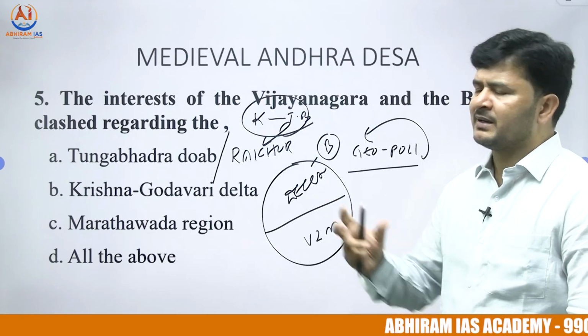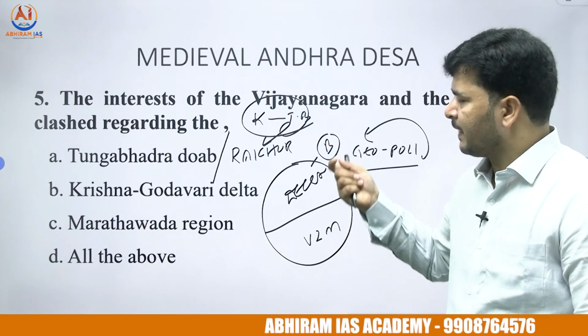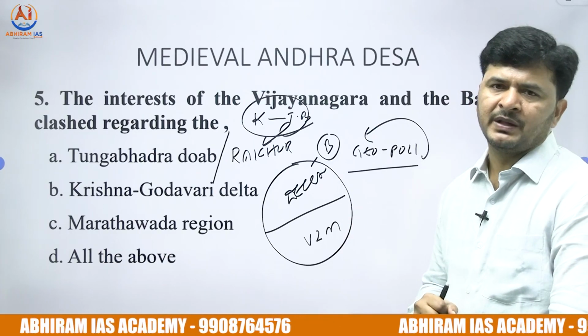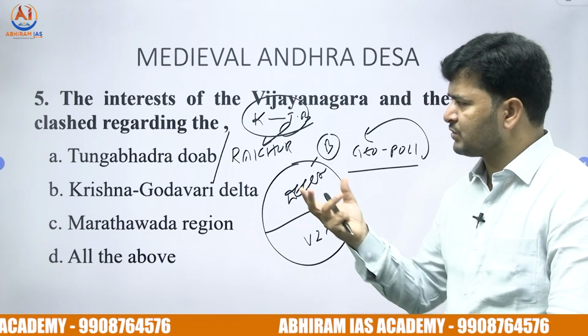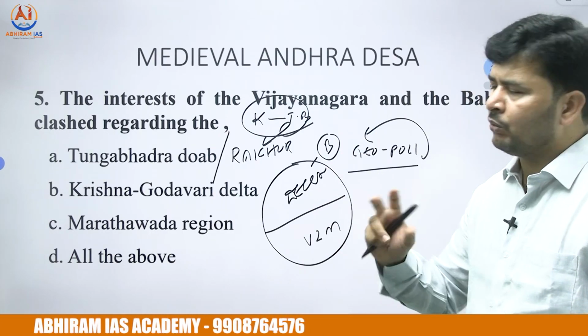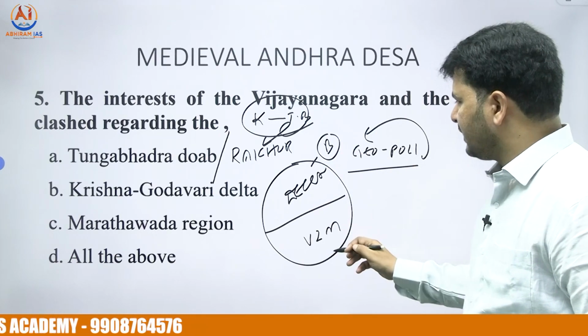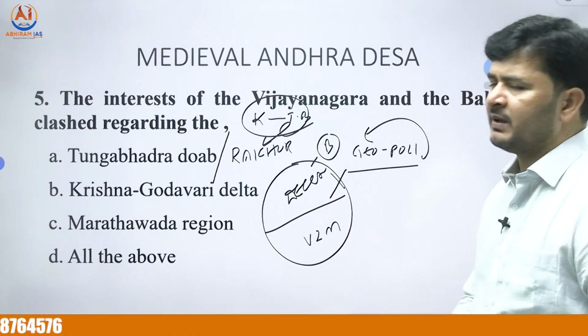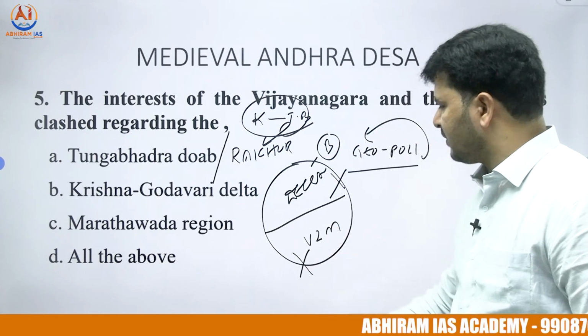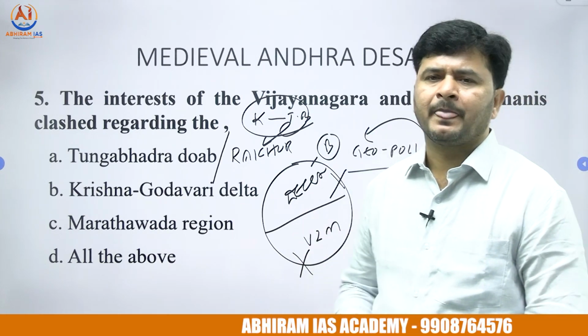So we find so many battles between the Bahamanis of Deccan and the Rayas of South India. The reason for the conflicts is the Raichur Doab. The outcome: on a few occasions Bahamanis were defeated by Vijayanagara rulers. Finally, the Vijayanagara Empire was shattered to pieces by the Bahamanis.